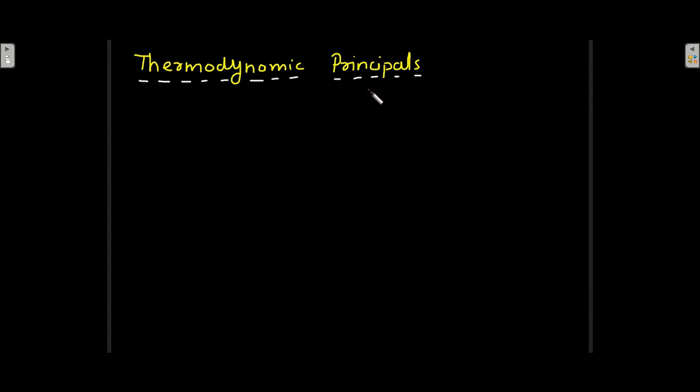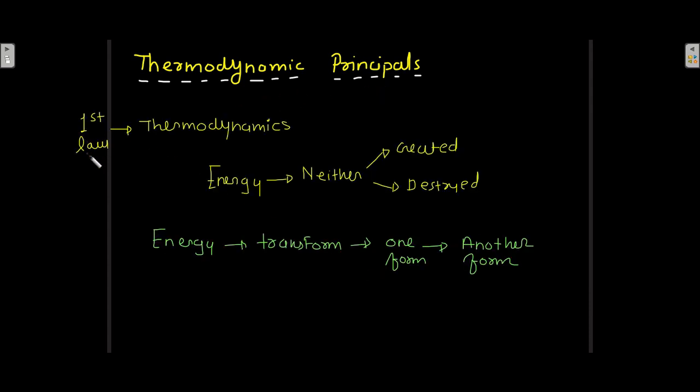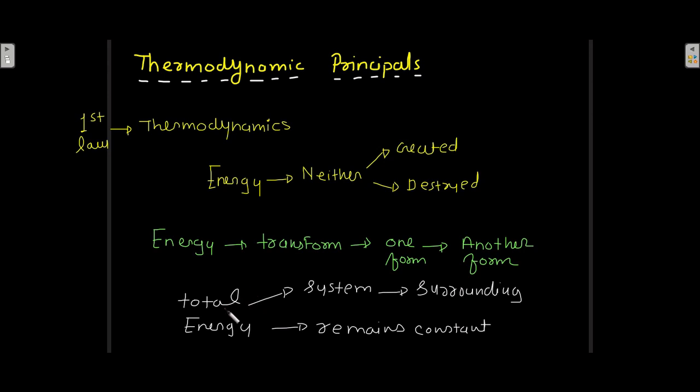Thermodynamic principles. The first law of thermodynamics tells that energy cannot be created, cannot be destroyed, but energy can transform from one form to another form. This is the first law of thermodynamics. And that is the reason why the total energy of the system, including surrounding, remains constant. That's your first law of thermodynamics.